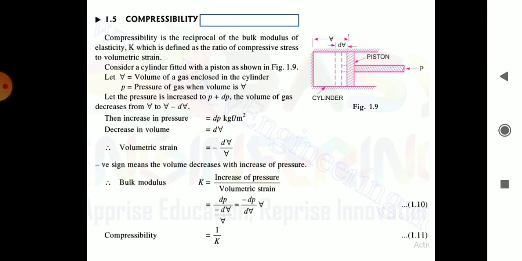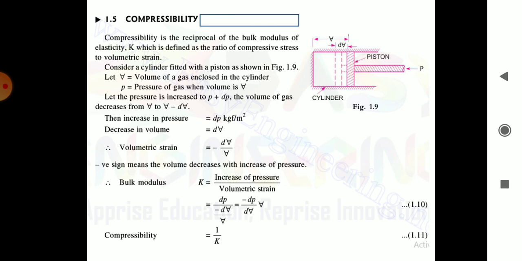The initial pressure is P and now it is increased to P plus dP. Then the volume of gas, which is V, will decrease to V minus dV. That is, a change in pressure leads to a change in volume.